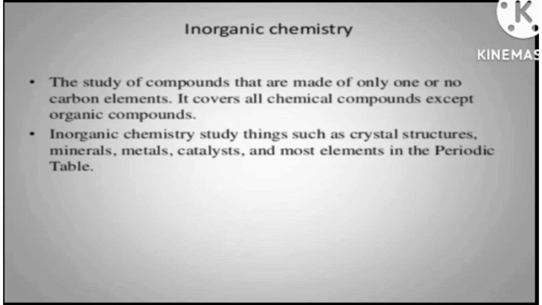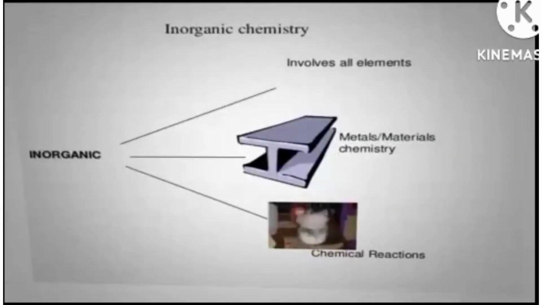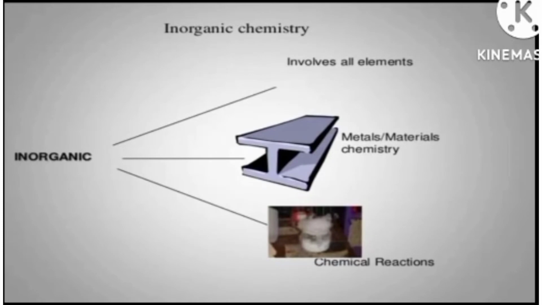In inorganic chemistry, we also discuss crystal structures, minerals, metals, catalysts, that all are formed other than hydrocarbons or with hydrocarbons. Like if carbon hydrogen is coming, then another element will also come. Now let's move towards the elements or the examples that are included in inorganic chemistry. All elements and metals, materials and chemical reactions.